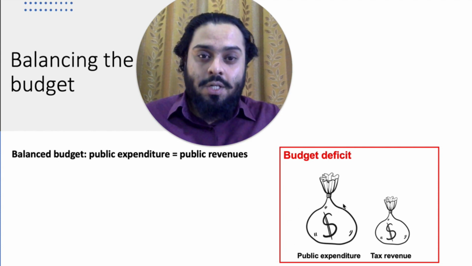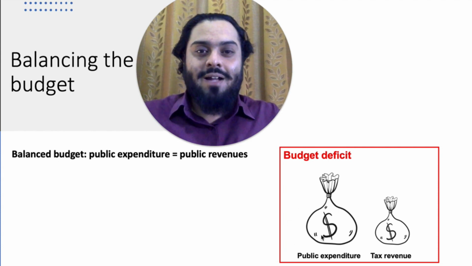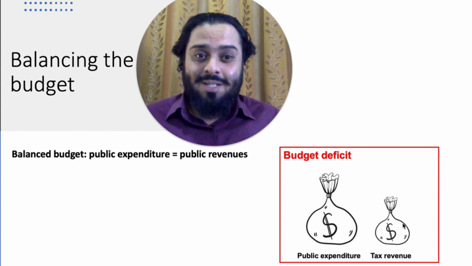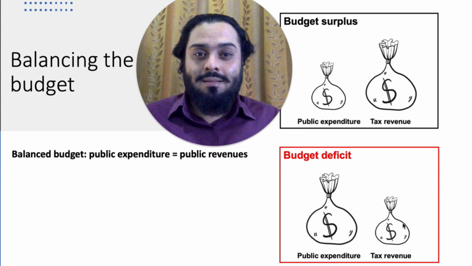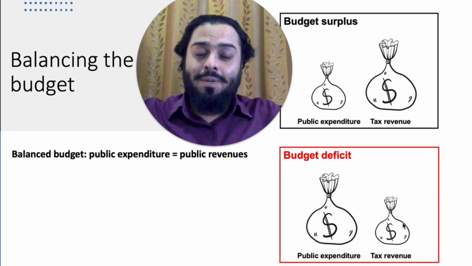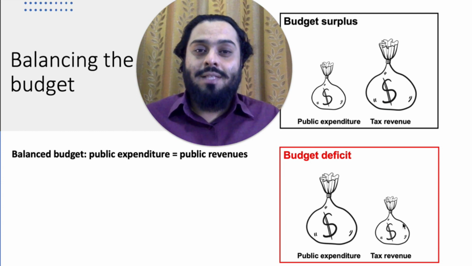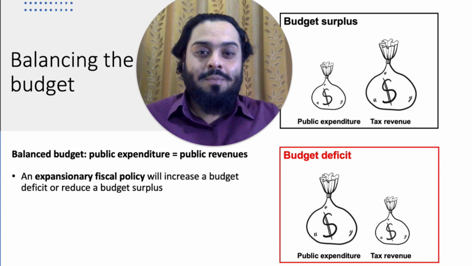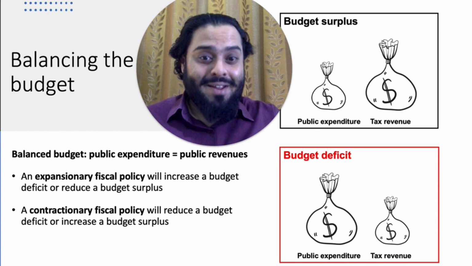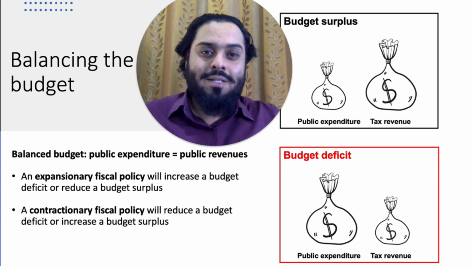Now, a budget deficit occurs when public expenditure is far greater than tax revenue, when the government spends more money than it gets. In this situation, the government would have a budget deficit. And a budget surplus is when public expenditure is less than tax revenue. In this situation, government would have excess money, surplus money, available to them after they have made all of their spending. An expansionary fiscal policy would increase a budget deficit or reduce a budget surplus. A contractionary fiscal policy, on the other hand, would reduce a budget deficit or increase a budget surplus.